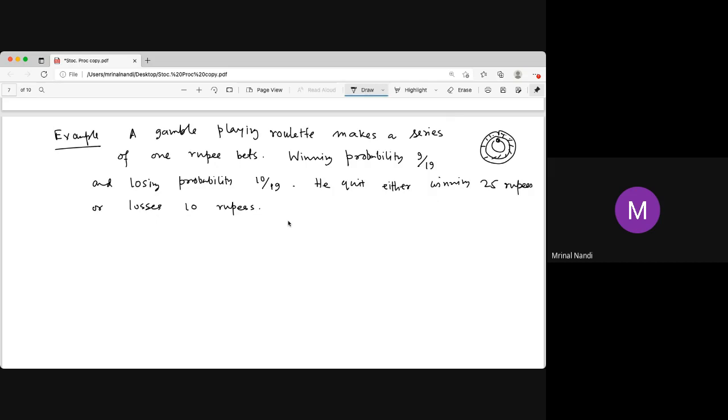If you win 25 rupees, that means you have 35 rupees, then you quit. It may not be 10 rupees, may be 20 rupees, but you decide that if I lose 10 rupees, I quit.